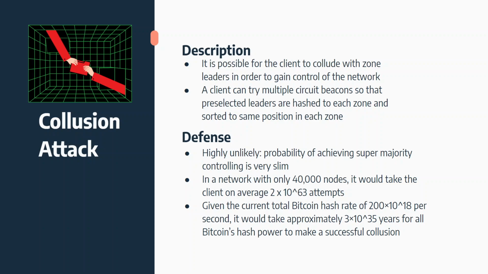And given the Bitcoin's total hash rate of 200 times 10 to the power of 18 per second, it would take approximately 3 times 10 to the power of 35 years for all of blockchain's hash power to make one successful collusion. So as you can see, it's very, very difficult for a collusion attack to happen in our consensus.